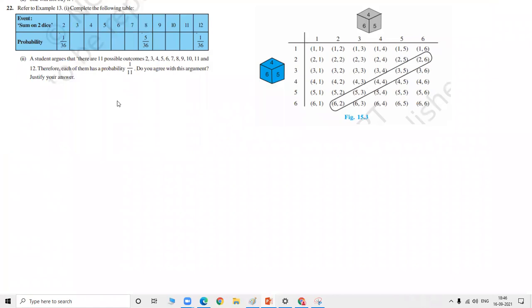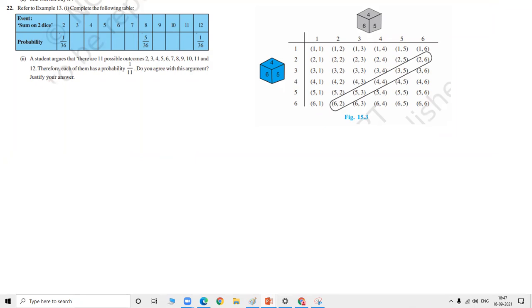So this is an event where you are throwing 2 dice at a time. Now he's asking about the event sum on 2 dice. What is the probability of getting the sum is 2? In what cases are you getting the sum is 2? How many cases are there?